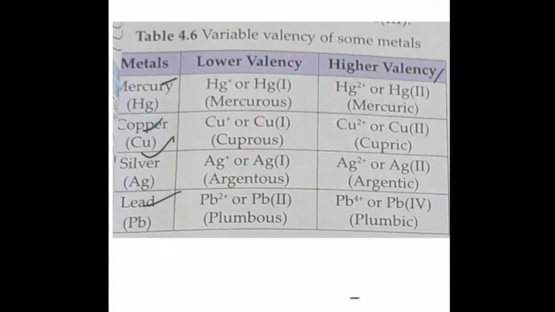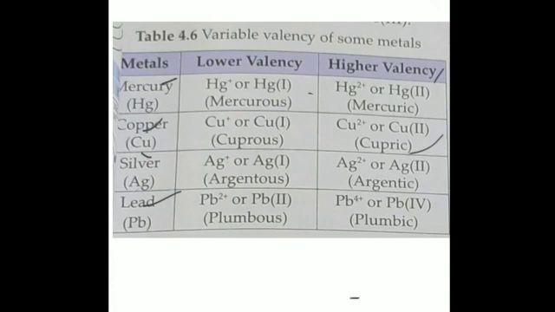Is it clear? Similarly, for copper, the higher valency is cupric. You can even write it as Cu, and in the bracket Roman numeral II. The same rules apply for the other elements.